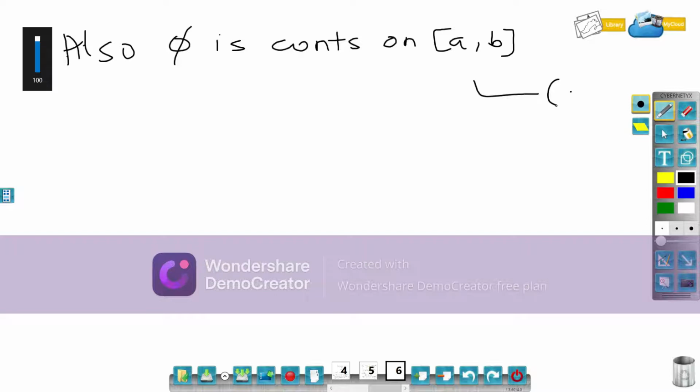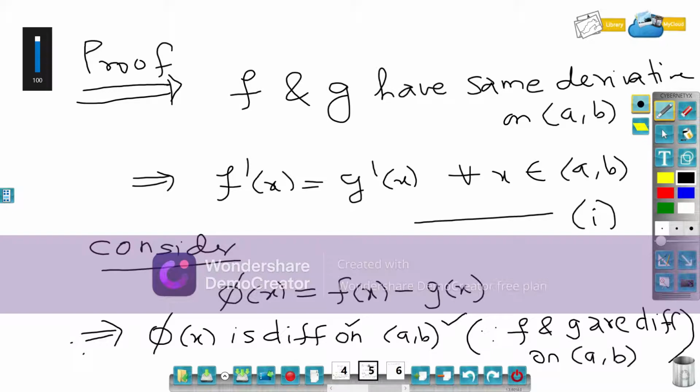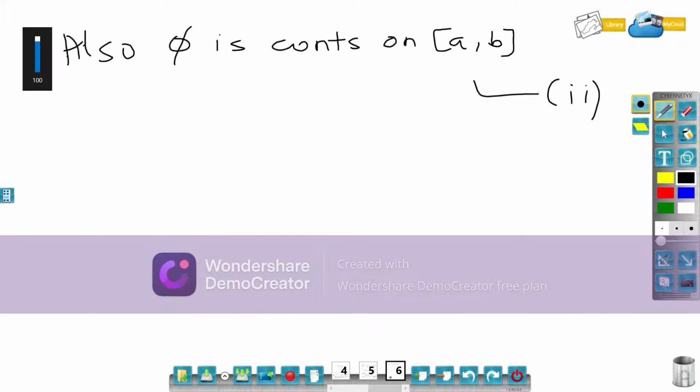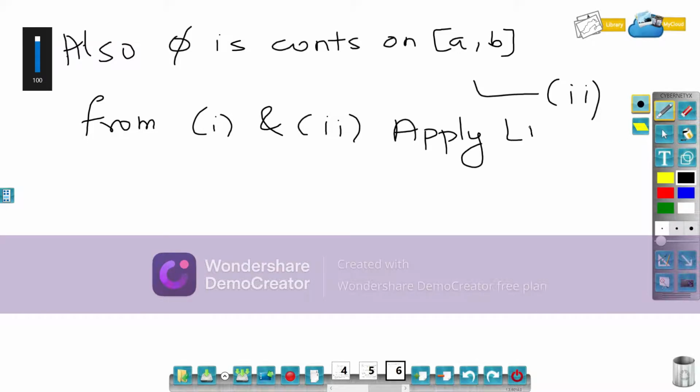Let's call this number 2, and this one number 1. So from 1 and 2, we apply Lagrange's mean value theorem on phi.